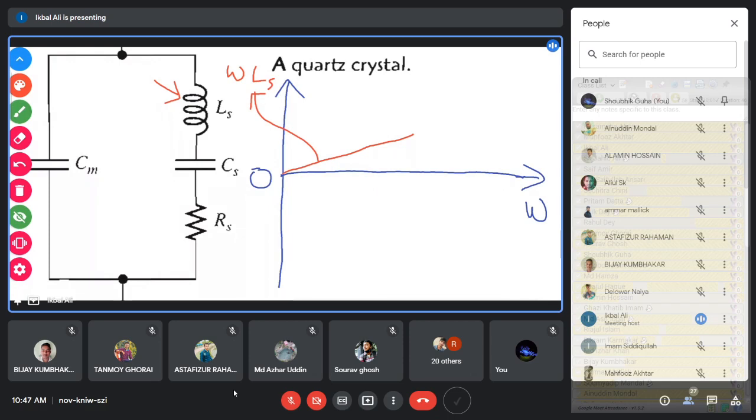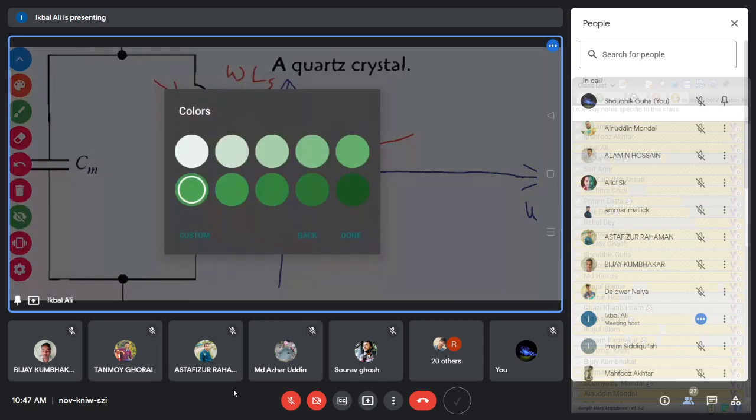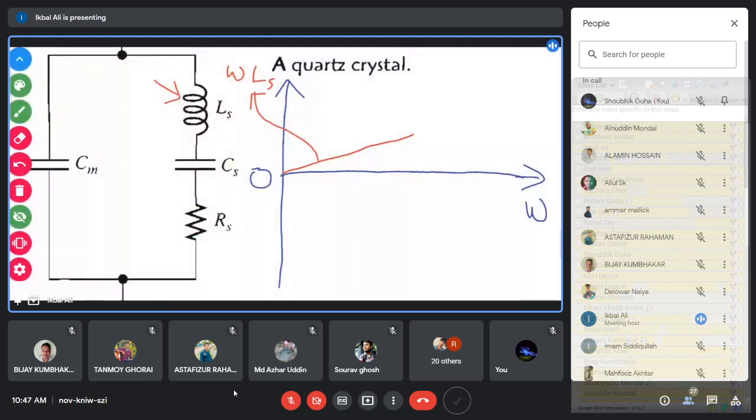Now, what is the impedance of this capacitor? If you plot the impedance of the capacitor, then what will happen? What is the impedance of the capacitor? You know that the impedance of the capacitor is minus j by omega C. So this is the impedance of this capacitor.